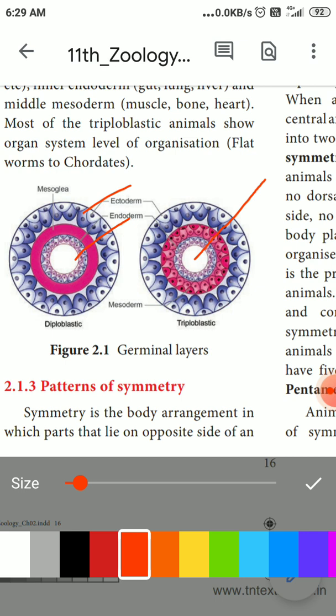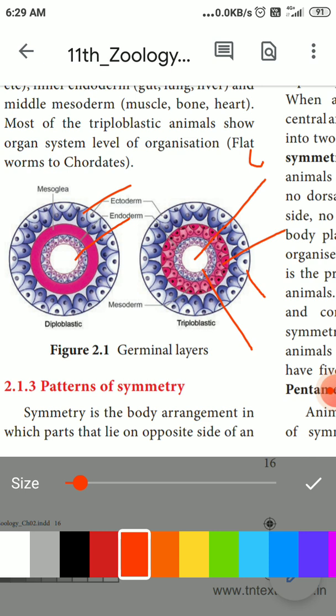So next, sorry, that is a coelom. The light blue color is the coelom fluid. Next, this is the endoderm. The outer layer is called the ectoderm. In between, the dark pink cells are called the mesoderm.